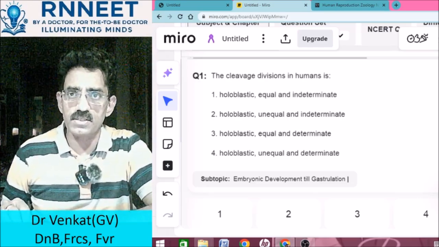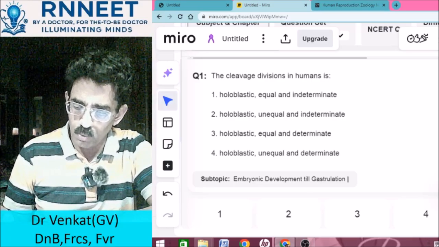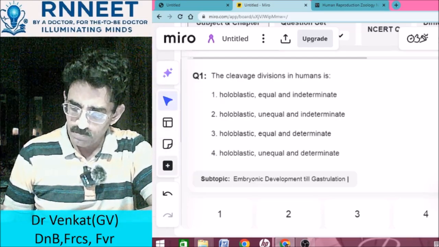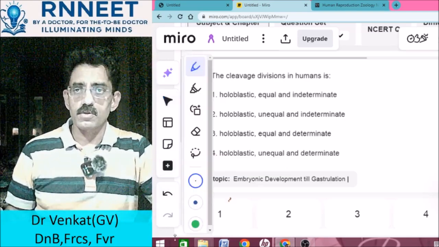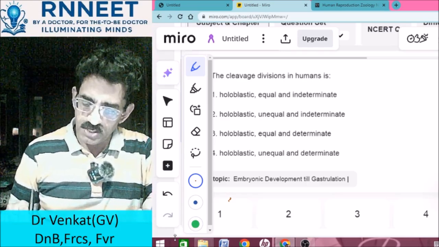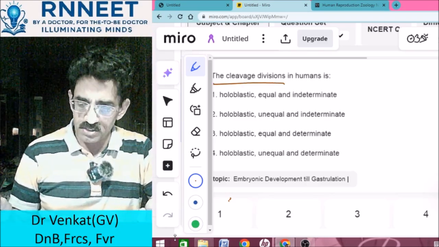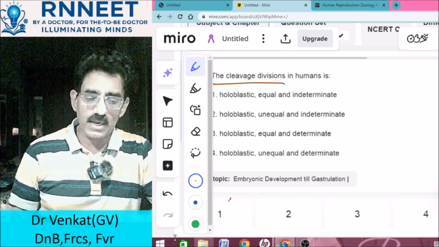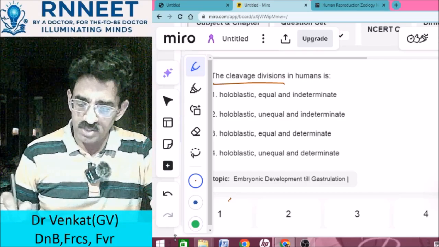The first question is: the cleavage divisions in humans is. So they want to tell about what type of cleavage division you actually have in humans. The first option is holoblastic, equal, indeterminate. They're talking about the type of cleavage division that you get in the zygote. Once the zygote is formed and starts dividing, how is the division taking place? What are the choices given?